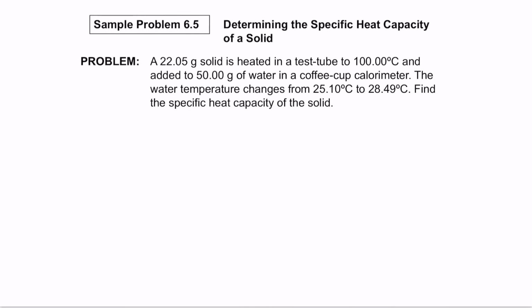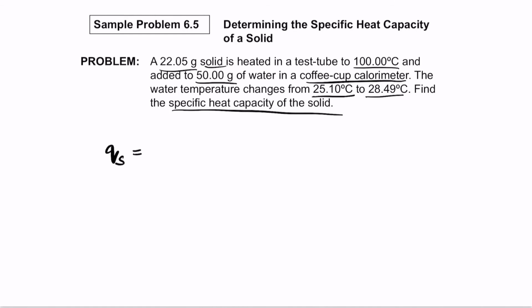So let's take an example here. You have 22.05 grams of solid heated in a test tube to 100 degrees centigrade and added to 50 grams of water in a coffee cup calorimeter. The water temperature changes from 25.10 to 28.49. Find the specific heat capacity of the solid. So the Q of the sample is equal to the Q of the water. Remember that here one is losing the heat, the other is gaining the heat. So the sign here is very important.